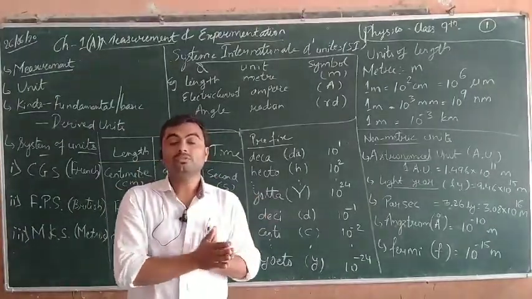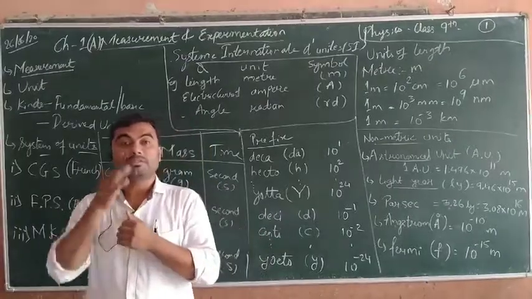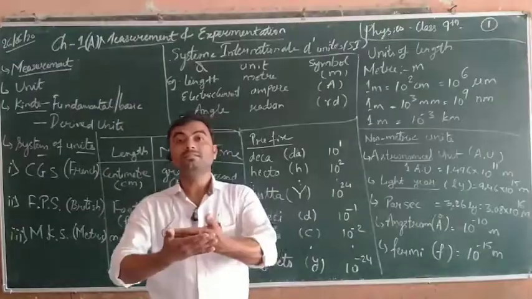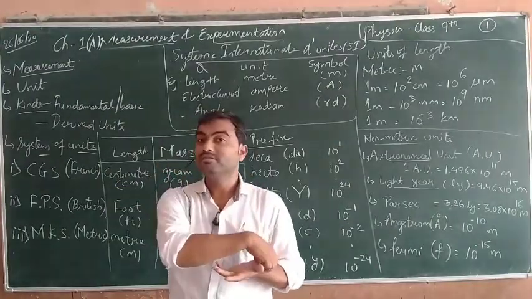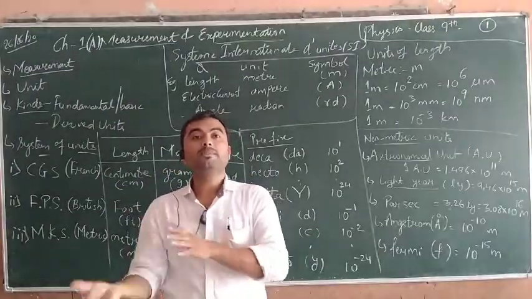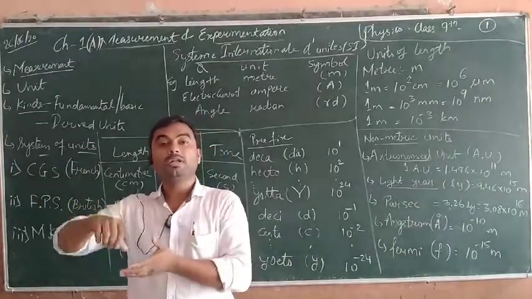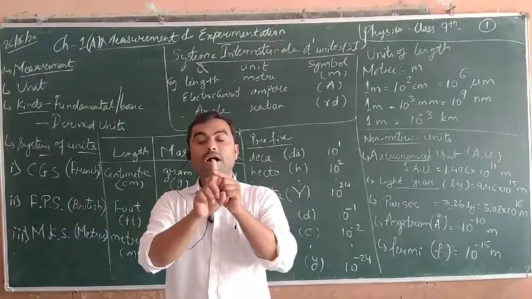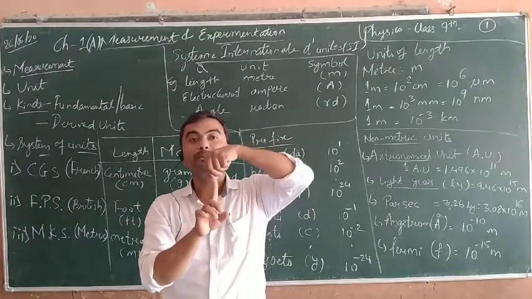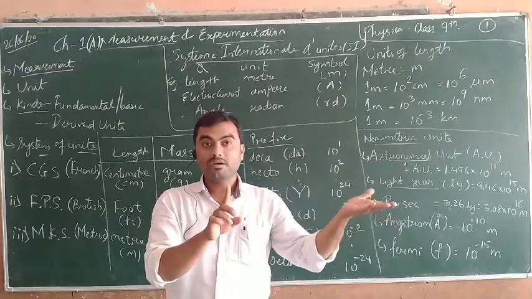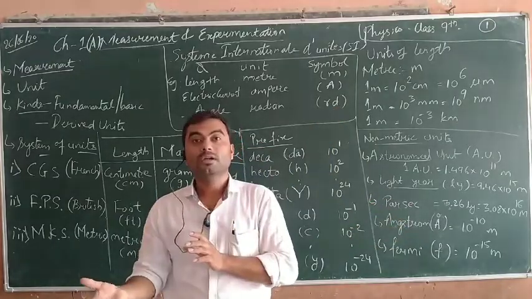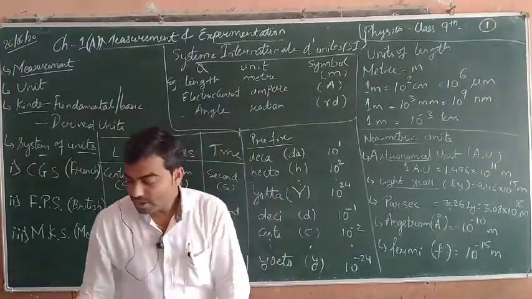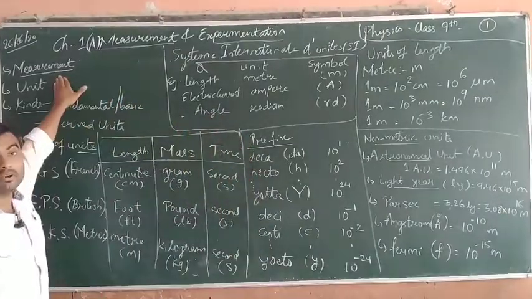Suppose you go to the shop to purchase 1 kilogram of sugar. What the shopkeeper does is take a balance and put the weight on one side, suppose a 1 kilogram weight, and he puts the same quantity of sugar on the other, and he watches the movement of the needle. When the needle reaches the midpoint, it shows that the weight equals 1 kilogram of sugar. So this is the way of comparison, how measurement is being done. This is the start of our unit.